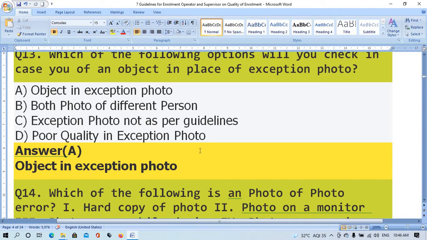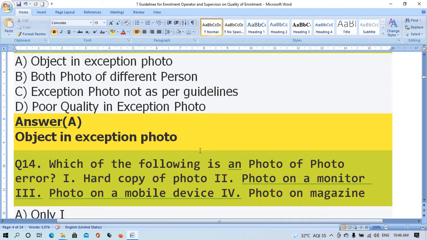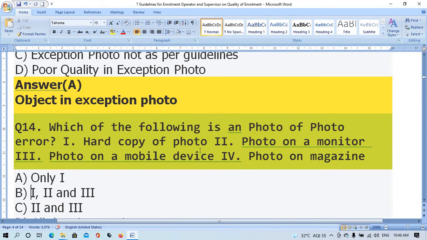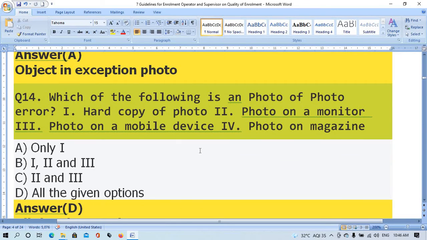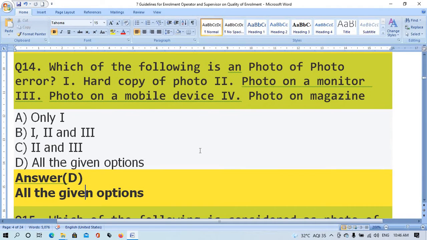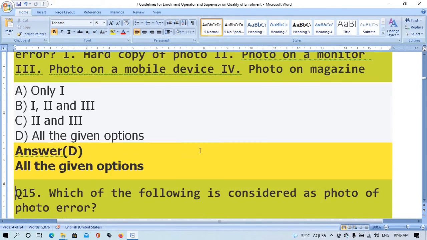Question number 14. Which of the following is a photo of photo error? 1, hard copy of photo. 2, photo on a monitor. 3, photo on a mobile device. 4, photo on magazine. Option A, only 1. Option B, 1, 2 and 3. Option C, 2 and 3. Option D, all of the given options. The right answer is option D, all the given options.